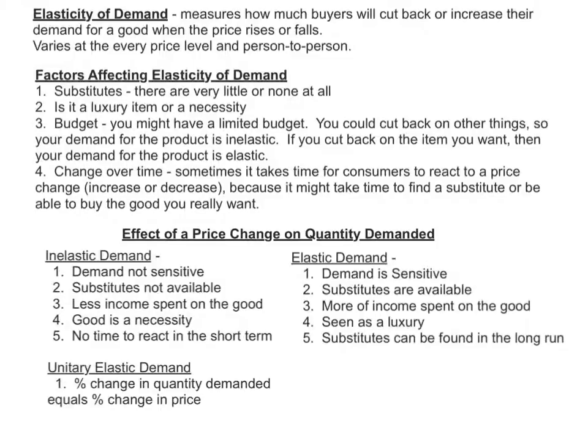So it's like, well, if it's a luxury item, I don't really need it. I don't need it to live. It's nice to have, but I don't have to have that. And the last one, if you're elastic demand, if substitutes can be found in the long run, meaning in the long run, later on, I can finally get it, but it took me a while to get there because maybe I had to save up the money in order to do that, just like going from an economical car to maybe a nice SUV.